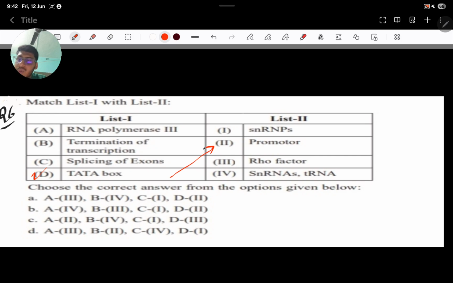Tata box, you know that to start the transcription process, the Tata box is required. Okay, the polymerase binds to the Tata box. See, D2, where is D2? This and this, these two options are D2.